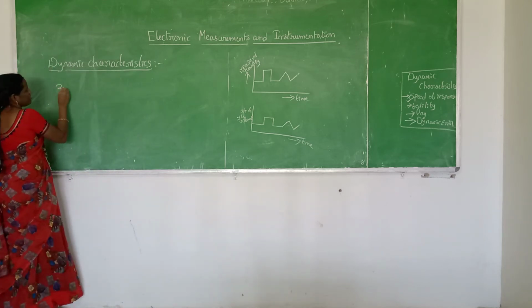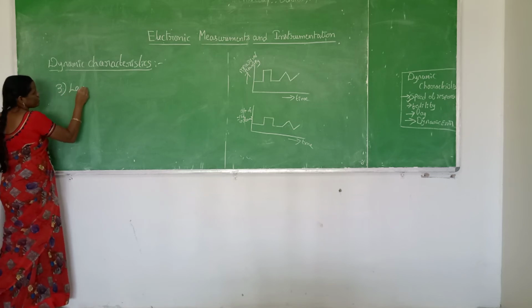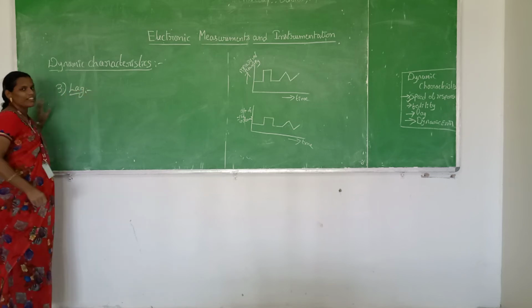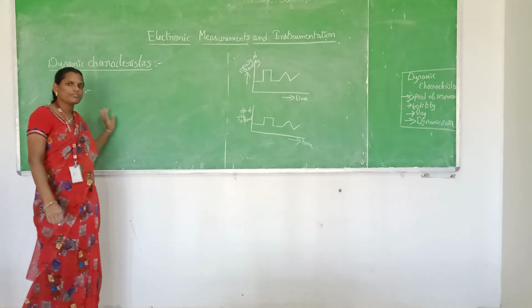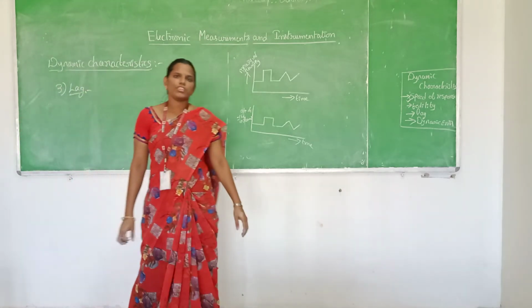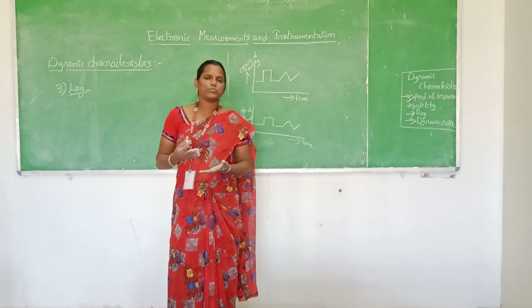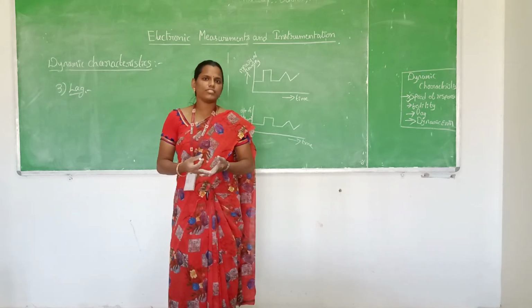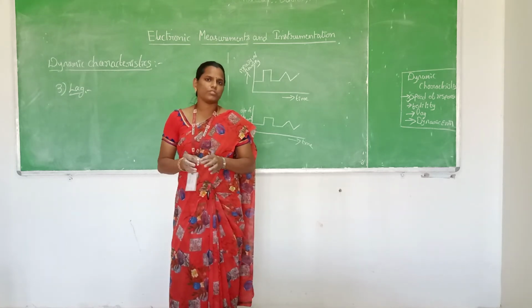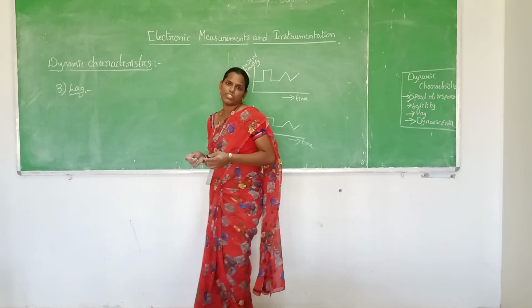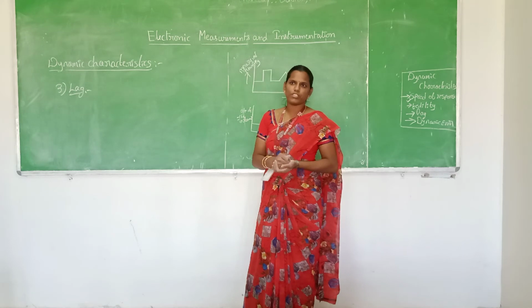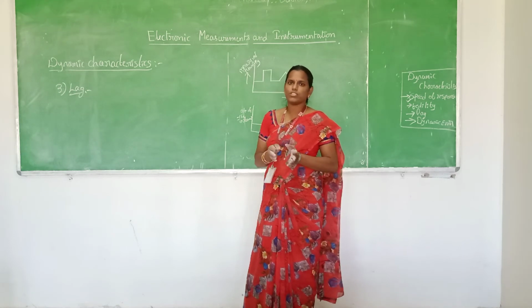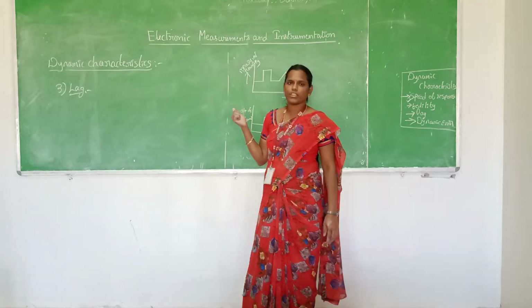So the third one is lag. Lag can also be considered as a delay. Even though the measured quantity changes, there will be a lag in the instrument. So there will be slowness. If the speed of the instrument is very slow, then it shows some lag in showing the measured quantity. So it is known as lag.